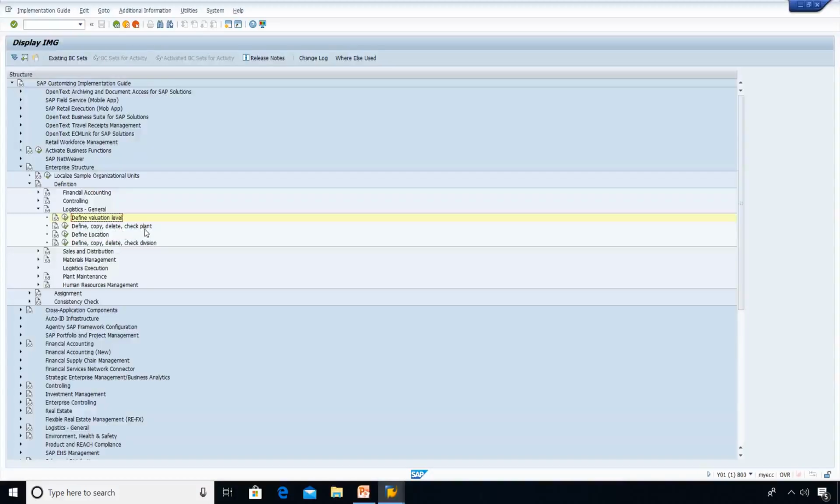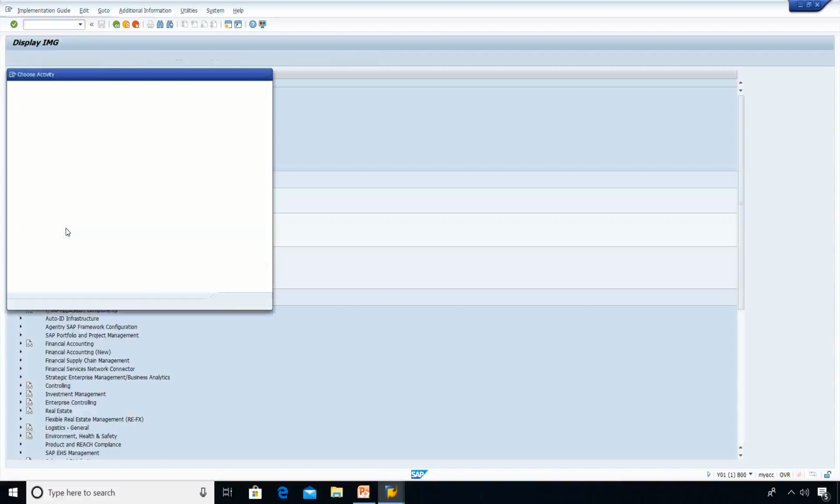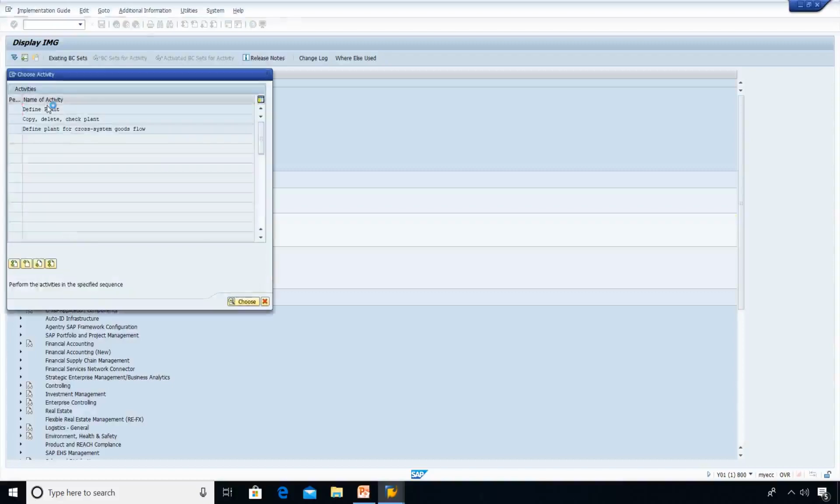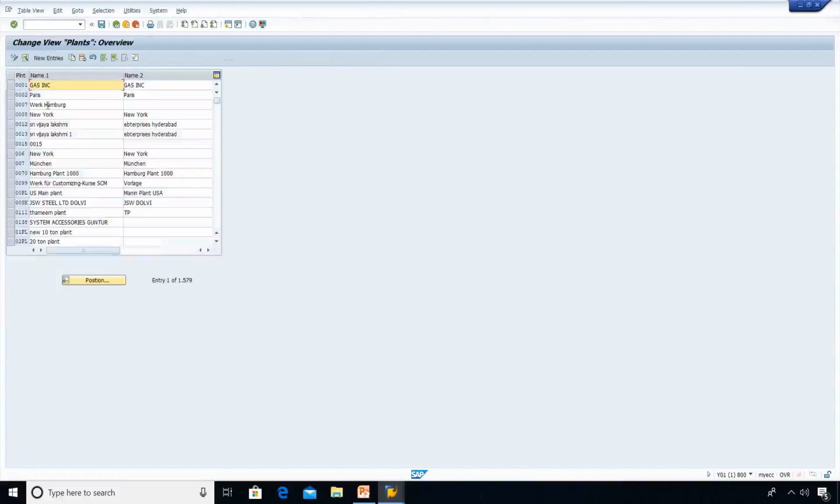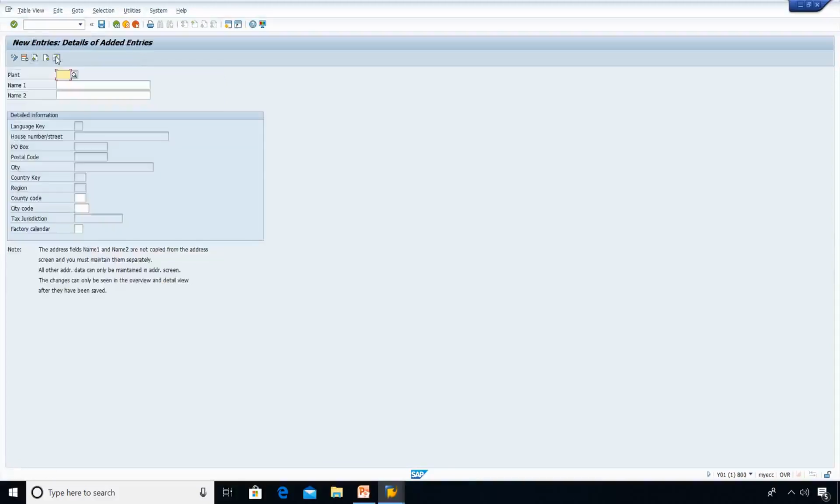Define, copy, delete, check plant. Define plant. Go to new entries and maintain your own entries, as per the requirements. For the plant, I need to give something like LD1. Name: LD1 Bangalore plant.